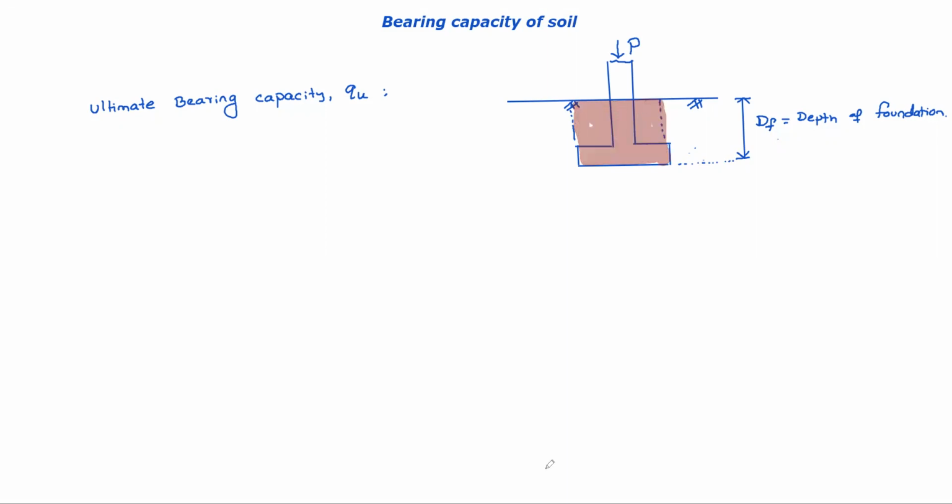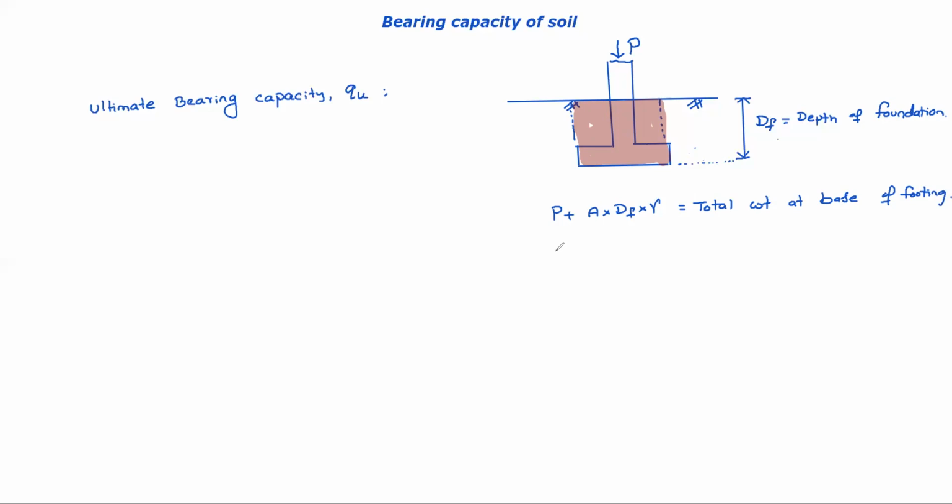So now this creates the P load, plus suppose the area of footing is A, then A into DF is the volume, into gamma. This is the total weight at the base of the footing.